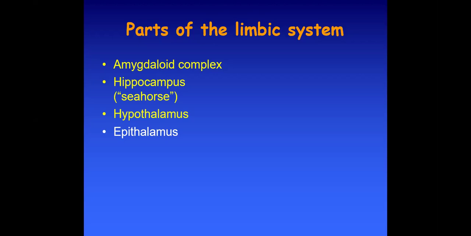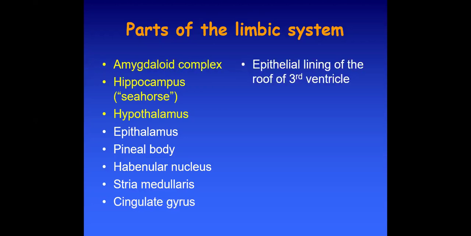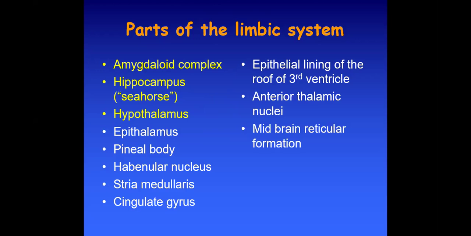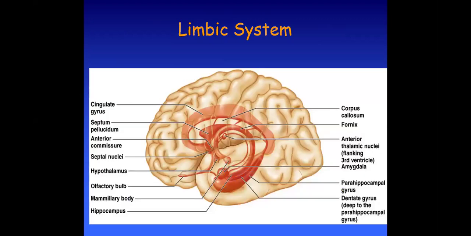The other structures which are considered part of the limbic system are the epithalamus, pineal body, the habenular nucleus, the stria medullaris, cingulate gyrus, epithelial lining of the roof of the third ventricle, the anterior thalamic nuclei, and the midbrain reticular formation, parahippocampal gyrus, septal nuclei. This is the diagram which represents the limbic system.